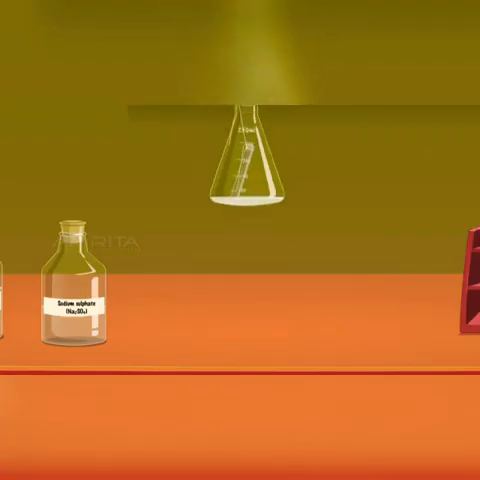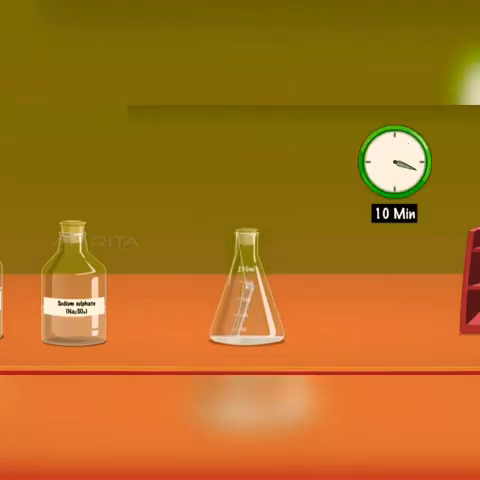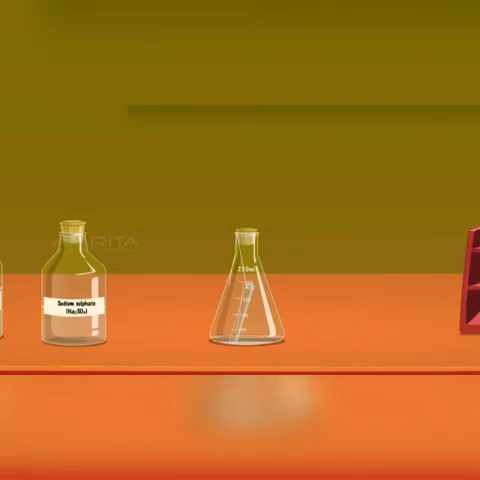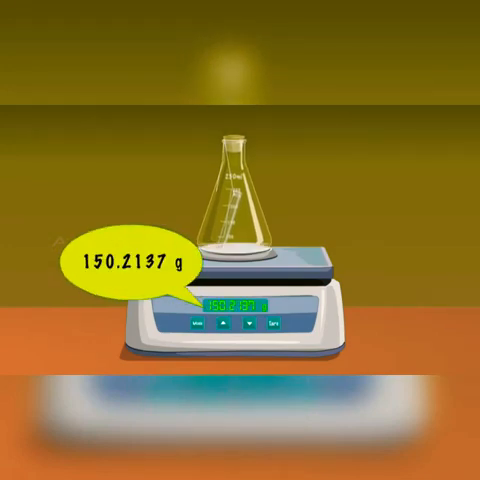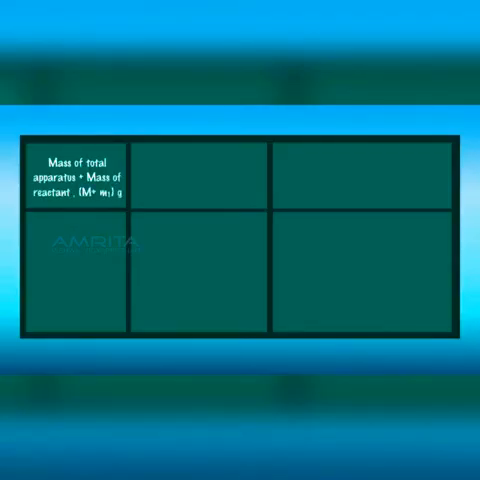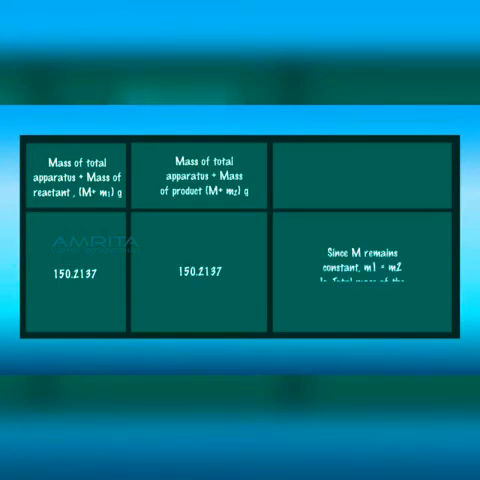Wait for 10 minutes to complete the reaction. The precipitate of barium sulfate settles down to the bottom of the flask. Weigh the contents of the flask again and note down the reading. It will be observed that the total mass of the reactants is equal to the total mass of the products. Hence, the law of conservation of mass is verified.